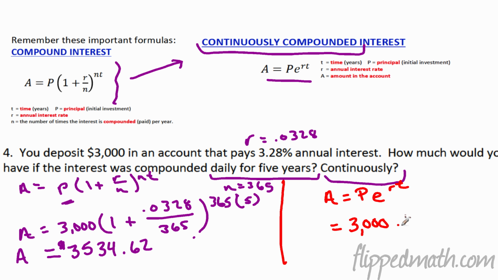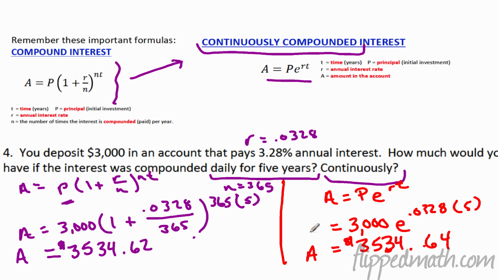And then e, remember that's Euler's number, raised to the 0.0328. We still want that as a decimal. And then how much time do we have in this problem? Still equal to 5. When I work that all out, we get your total amount to equal, what do we get? 3534.64. So that's pretty close to the other one. So you get a little bit more money there, compounded continuously. So which one's a better deal? Well, in this case, continuous is a better deal for you.